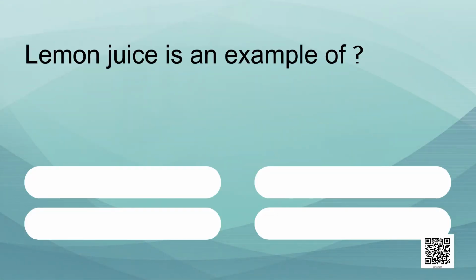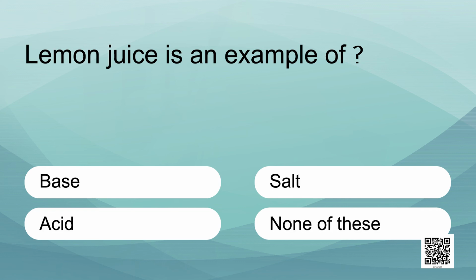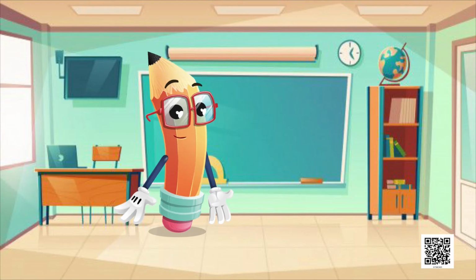Lemon juice is an example of what? Base, salt, acid, or none of these? Yes, I know you all know the answers. Lemon juice is an example of an acid.